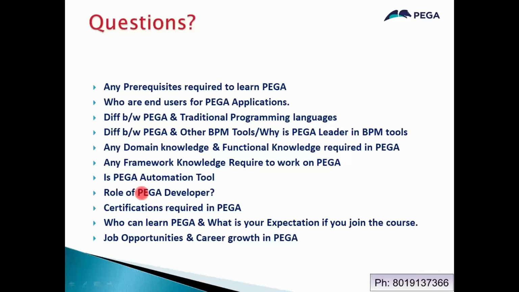Okay, so minimum two, and maximum is your wish. In the Indian market, if you want to put experience on your resume, the maximum, if you want to manage the interview, is up to 4 years. The main Pega jobs will be in Bangalore, Hyderabad, Chennai, and Pune. In these four locations, the main Pega jobs will be there.